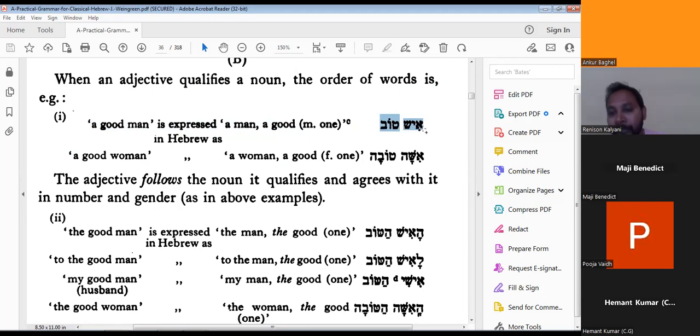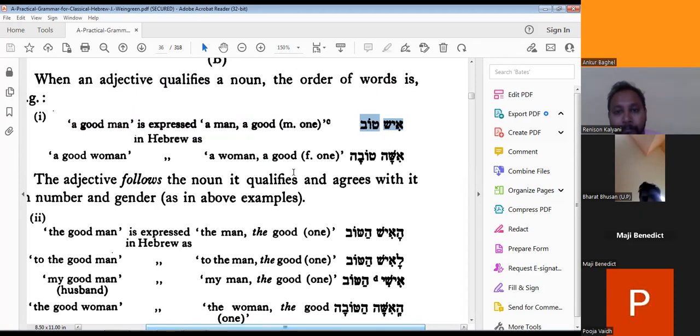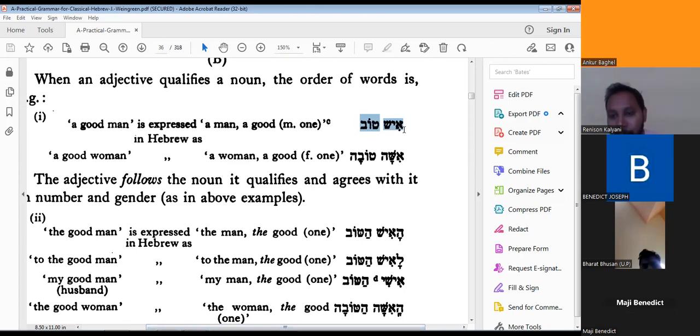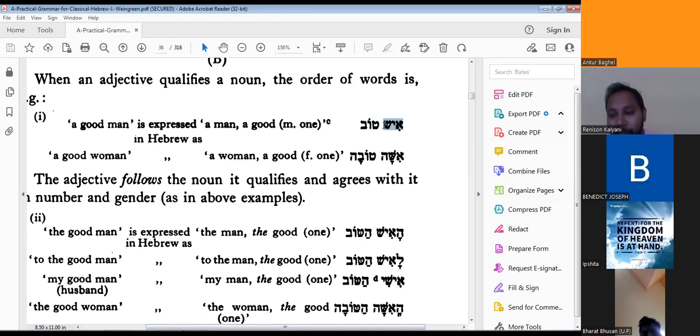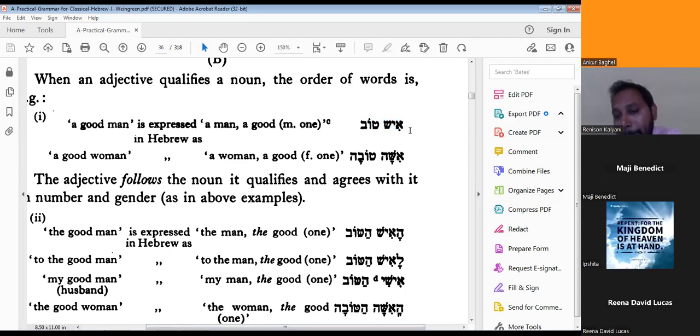Who will read this one? Who is trying for this Hebrew alphabet? Who can do it? The first is Ish.